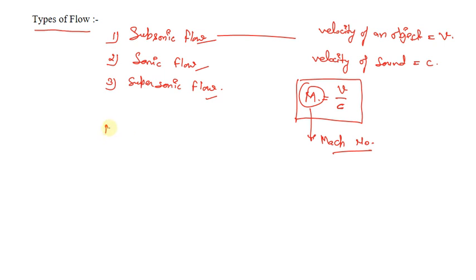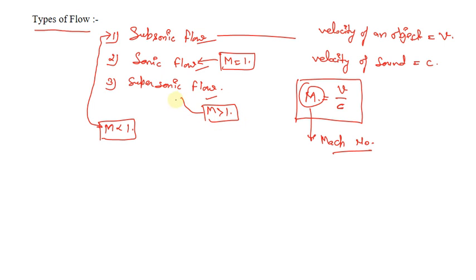If Mach number is less than 1, then the type of flow is subsonic flow. If Mach number equals 1, then the type of flow is called sonic flow. If Mach number is greater than 1, then the type of flow is supersonic flow.